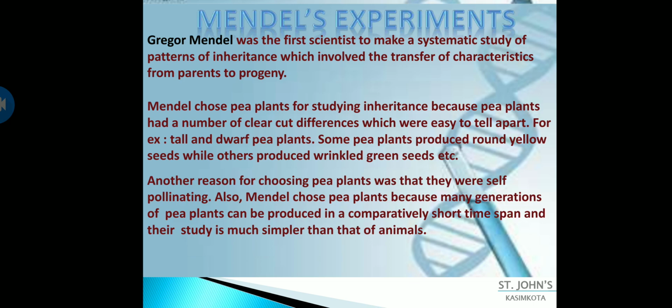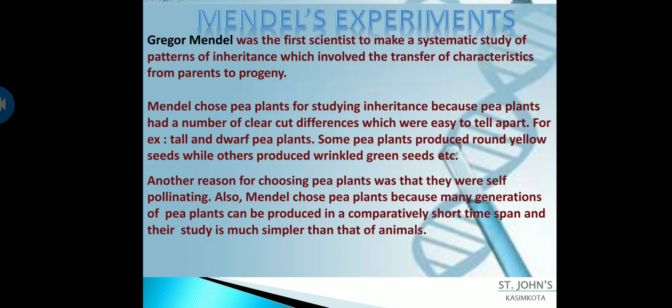He is the person who made a systematic study of patterns of inheritance, which involved the transfer of characteristics from the parents to progeny. And after making several experiments on certain plants, he drew certain conclusions, and that gave rise to some laws called Mendel's laws of inheritance. He is the person who gave the laws of inheritance, and these laws will be discussed in your next class.